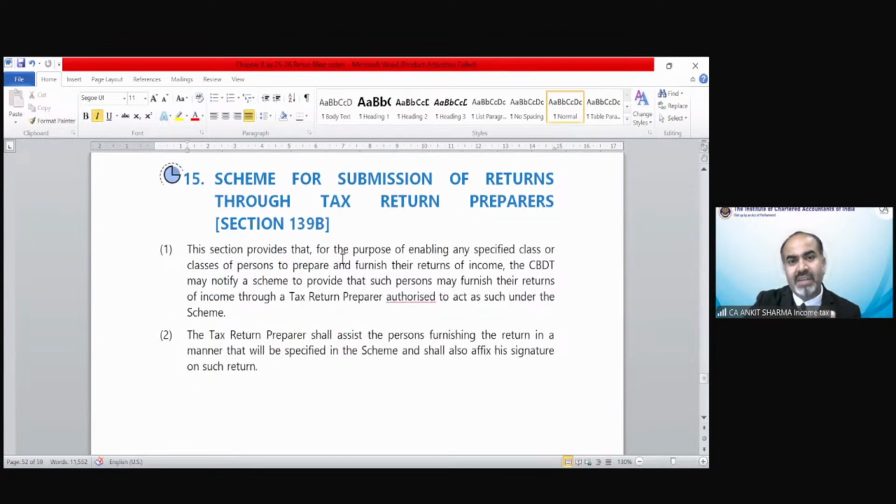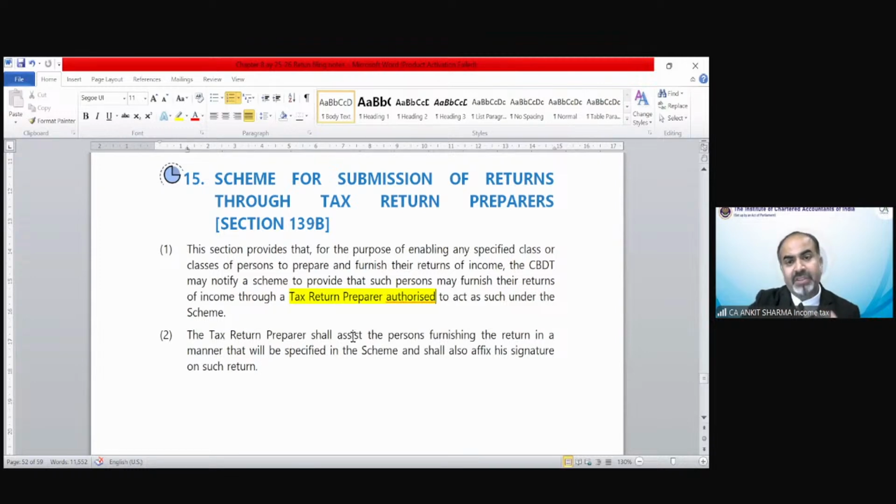This section provides that, for the purpose of enabling any specified class or classes of persons to prepare and furnish their return of income, the CBDT may notify a scheme to provide that such persons may furnish their returns of income through a tax return preparer authorized to act as per the Act. So these are a kind of agent, just like an LIC agent, etc. These are income tax agents on behalf of the income tax department. They are going to file your income tax return. They are called tax return preparers.